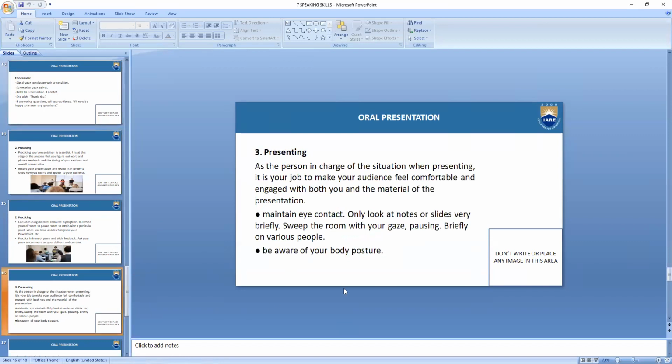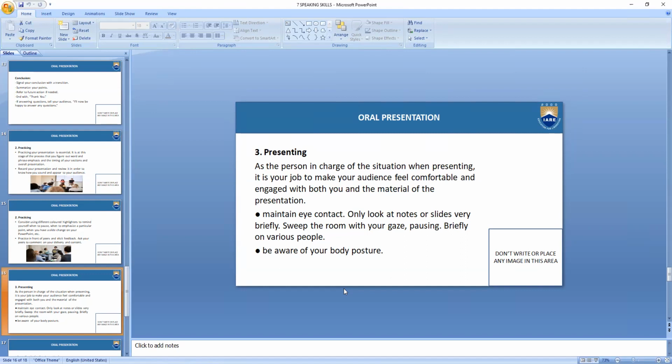Okay, then we have the presentation. We'll go to that. As the person in charge of the situation when presenting, it is your job to make your audience feel comfortable and engaged with both you and the material of the presentation. Now it becomes your responsibility. You are responsible for your audience's comfort. Whether you are making your audience comfortable, or making them uneasy by talking about something they don't like to listen to, or they are listening but they don't want to react to. That's why audience analysis is very important.